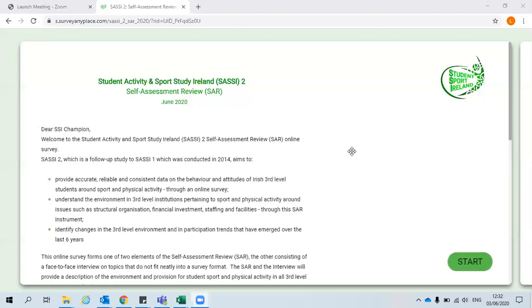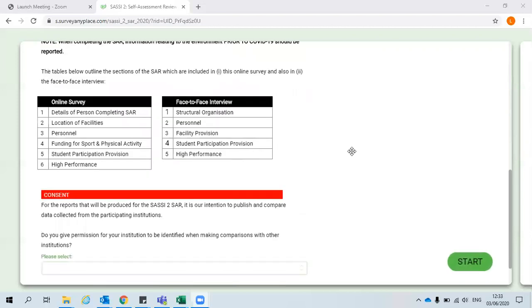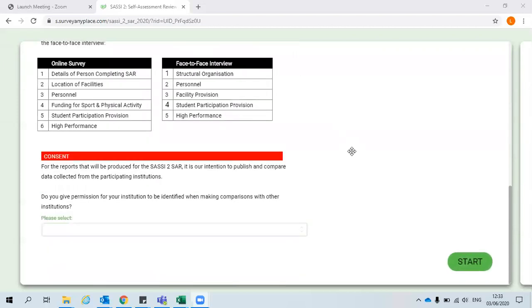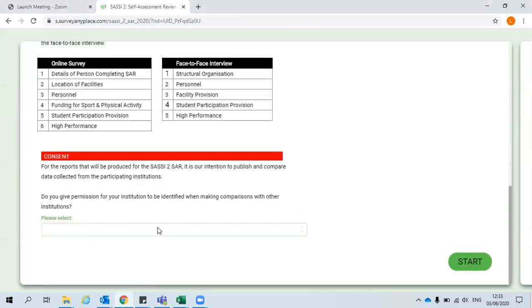First of all, you will see the introduction page. At the bottom of this page, there's a mandatory question which you must answer. If you do not answer this question, you will receive a pop-up message to tell you that you must answer this question. Once you have selected your answer, click Start and you will move on to the next page.